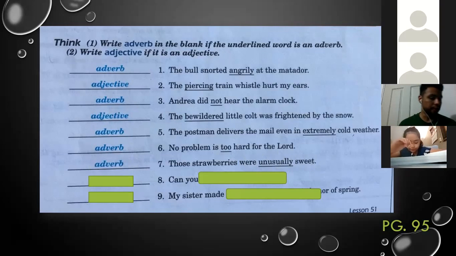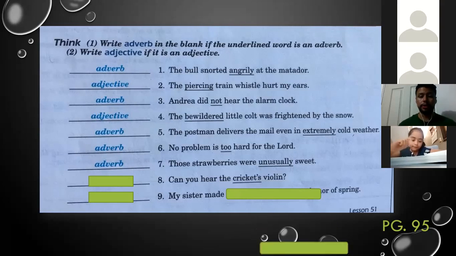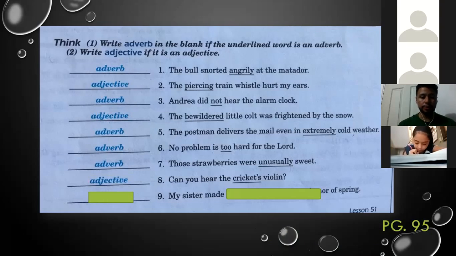Number 8. Can you hear the cricket's violin? Crickets is an adjective. Yes, well done. And write adjective. And the last one. My sister made a silly something. Silly is an adjective. Correct. Well done. Amazing. Silly is an adjective, and write adjective in the blank space.